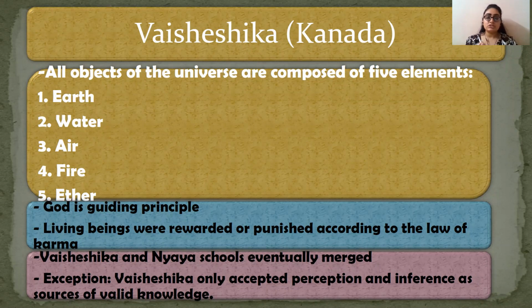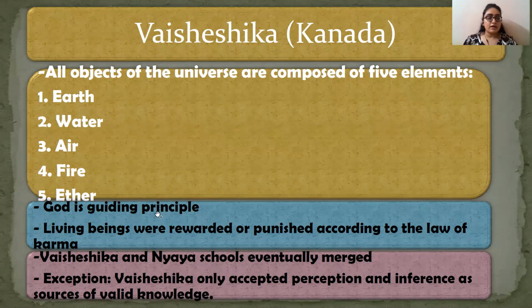So ether is the material that fills the region of the universe that lies above our terrestrial sphere, that is your earth. The area that is over and above the earth, which is your terrestrial sphere, is called ether, which fills the regions of the universe in space. This is your ether. And here also God is the guiding principle. So Vaisheshika is a theistic philosophy.